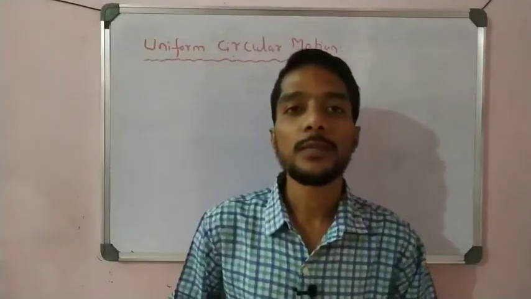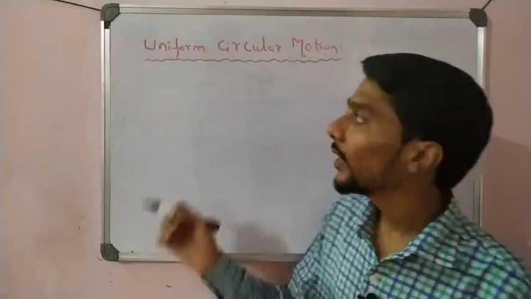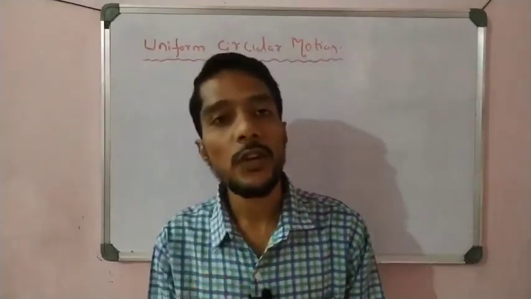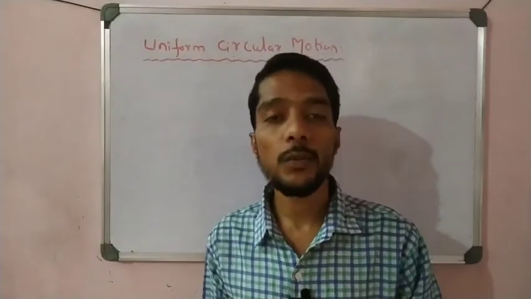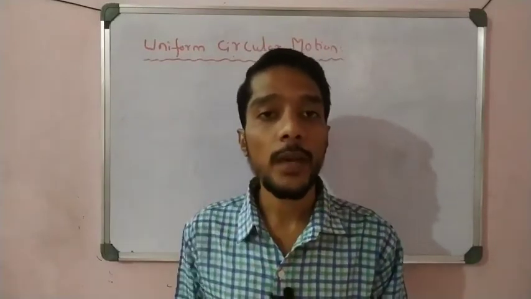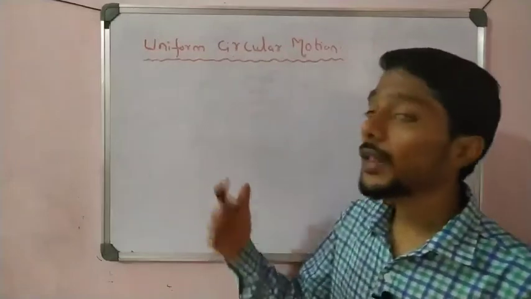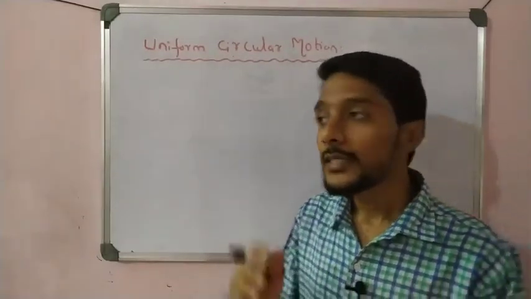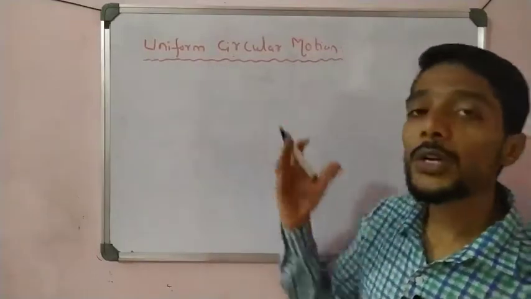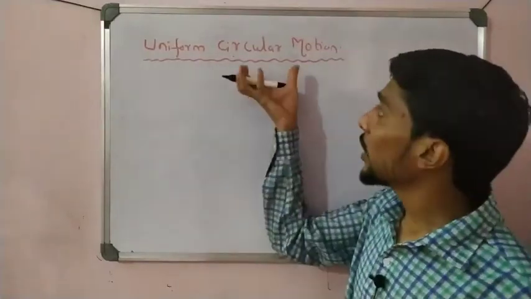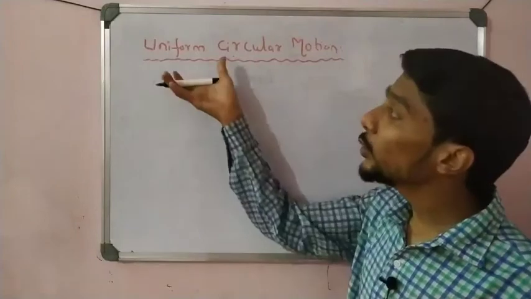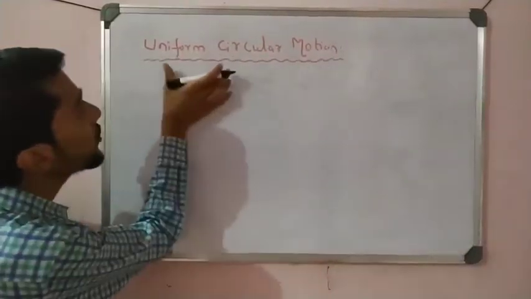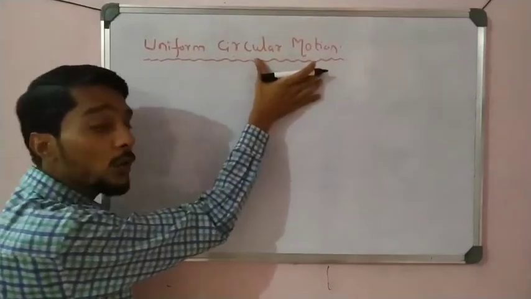Hi students, so in this video we take the very important concept, that is uniform circular motion. So in the last video we discussed only straight line motion, that is rectilinear motion, but in this video I take another type of motion, that is uniform circular motion, right students? So let us see here one by one. There are two terms: one term is circular motion and one term is uniform circular motion, right? So one by one let us discuss what is meant by circular motion. First I take circular motion.